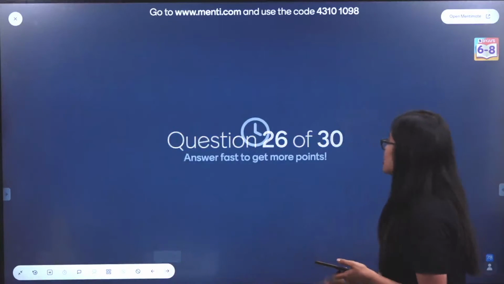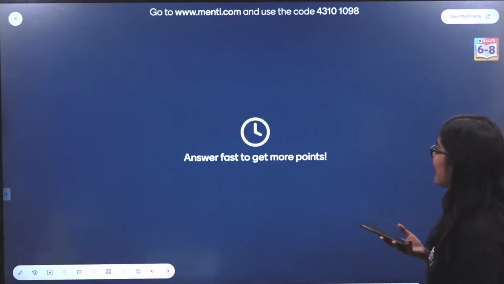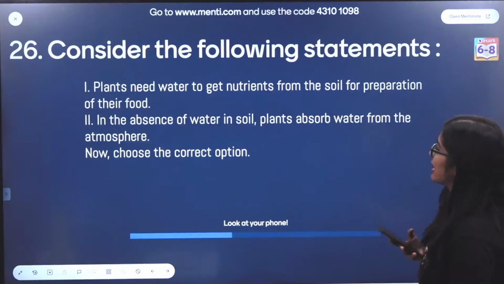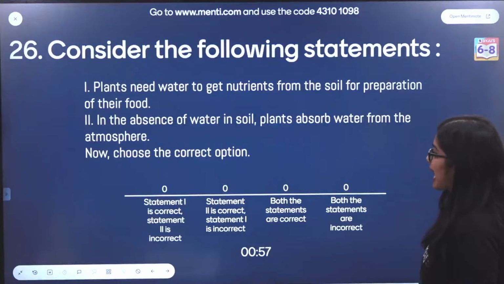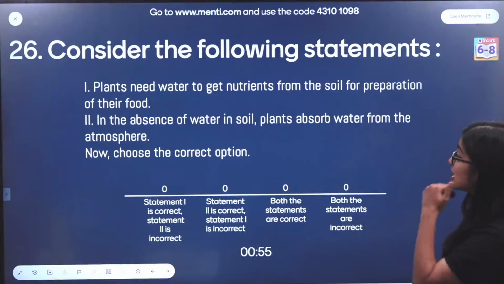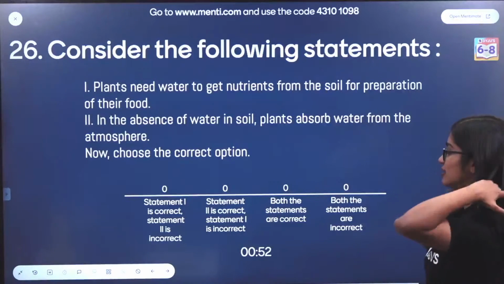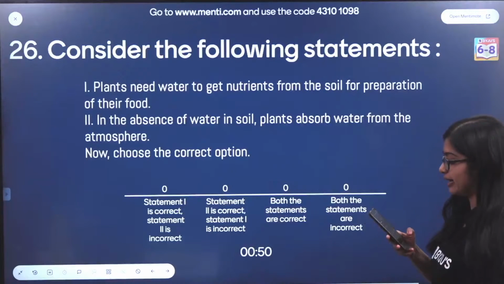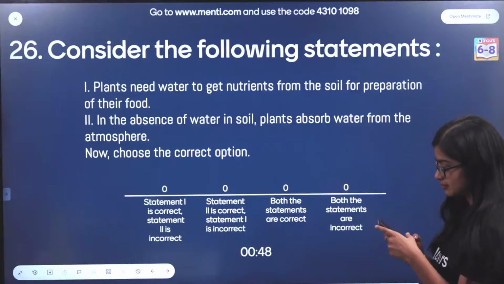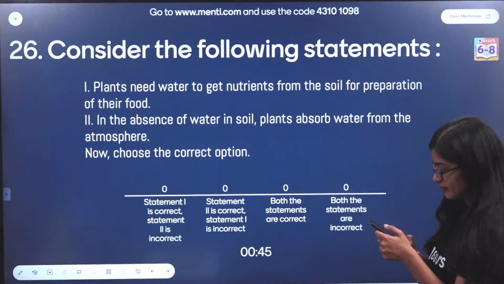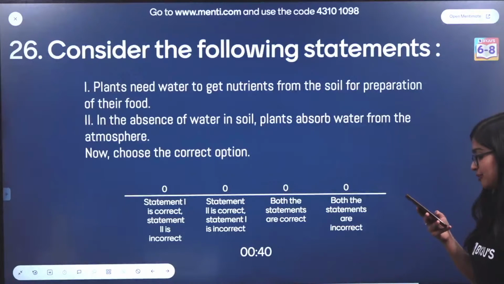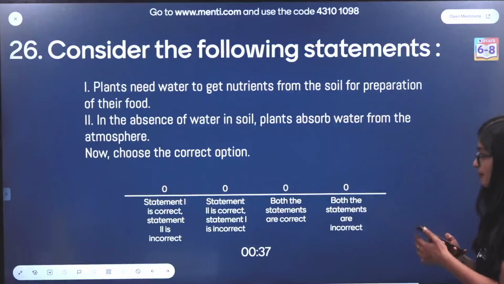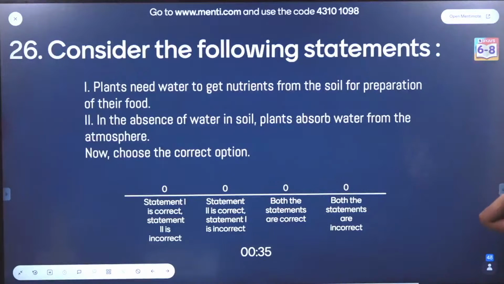Okay, now moving on to question number 26. Consider the following statements. Statement 1: Plants need water to get nutrients from the soil for preparation of their food. Statement 2: In the absence of water in soil, plants absorb water from the atmosphere. Choose the correct option. What do you think? This needs some amount of time. Okay, you need time. In the absence of water in soil, plants absorb water from atmosphere.